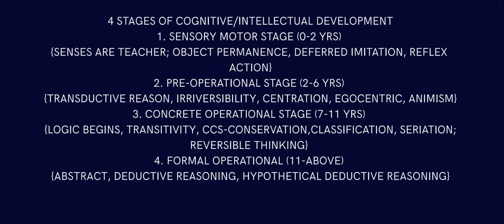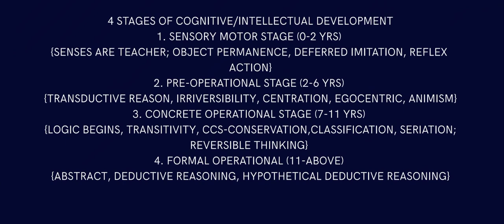4 stages of cognitive and intellectual development. Number 1 is the sensory motor stage, that lasts 0 to 2 years. Here the senses are the teachers, meaning that whatever the senses give, that is how they learn, like object permanence, deferred imitation, reflex action. The next stage is the pre-operational stage, 2 to 6 years, that has constructive reason, irreversibility, centration, egocentrism, and animism.